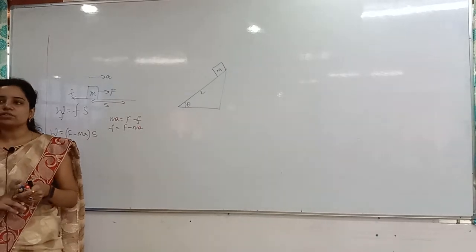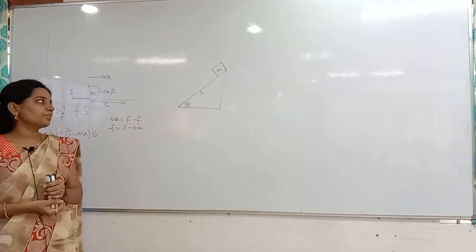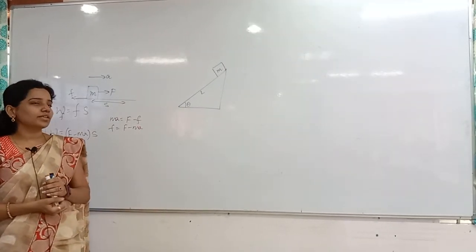Mg sin theta into L. For example, mg sin theta into L is correct.